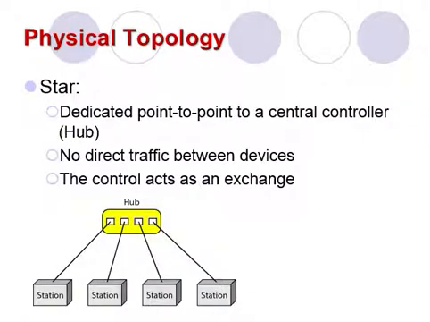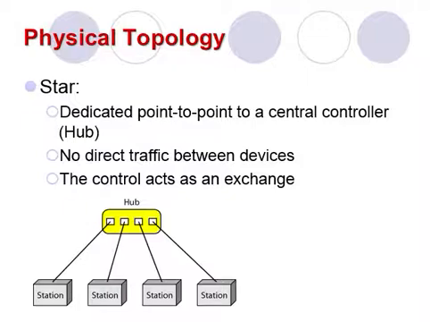Next is the star topology, in which each device has a dedicated point-to-point link only to a central controller, usually called a hub. With this figure, you also find that every station is connected to another station through a central controller that's called a hub. The devices are not directly linked to each other.